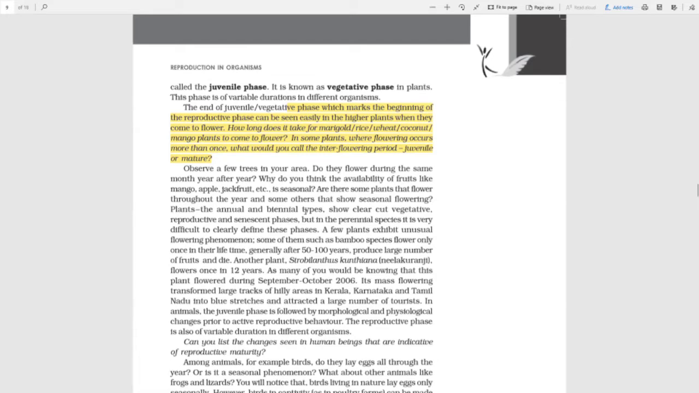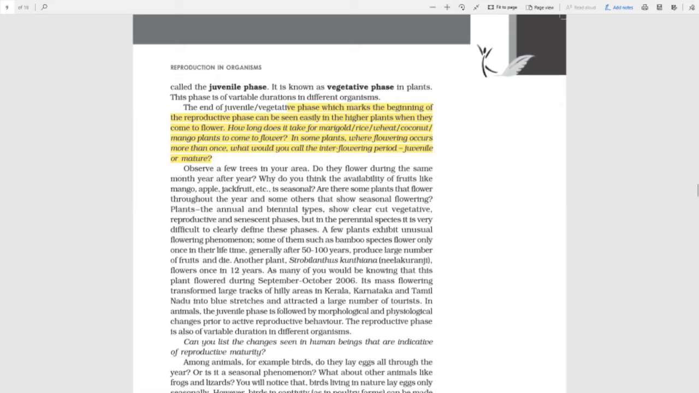You know that there are three types of flowering plants: annual, biennial, and perennial. Annual flowers only once in a year, biennial two or three times, and perennial flowers continuously throughout the year. The annual and biennial types show clear-cut vegetative, reproductive, and senescent phases.